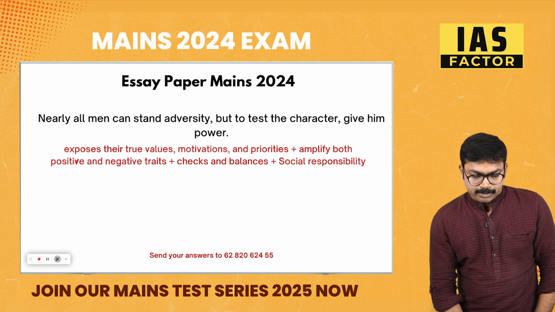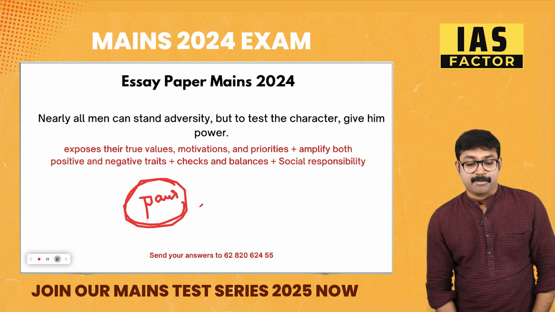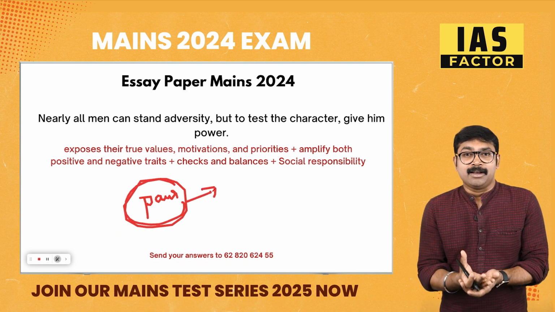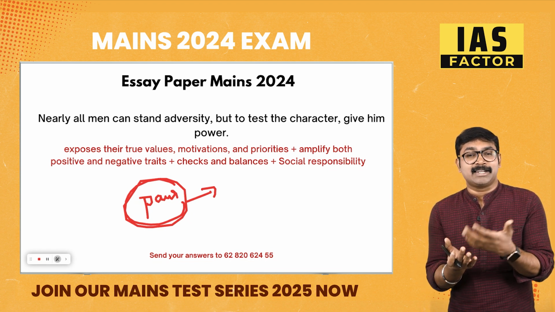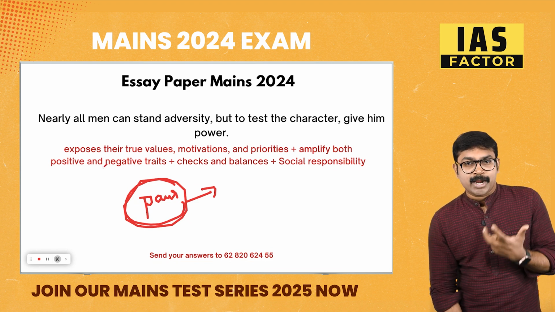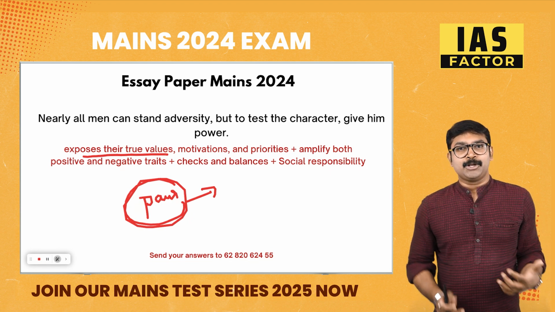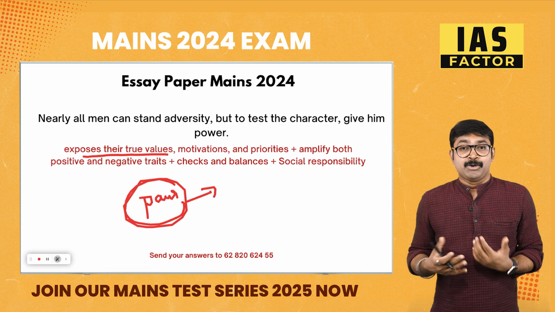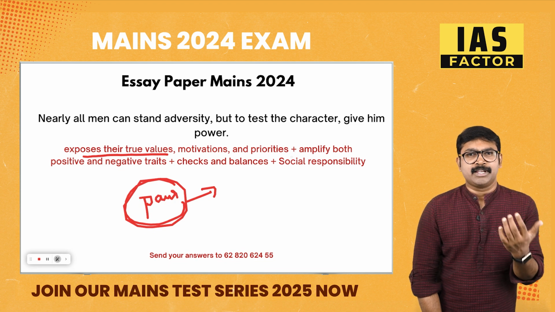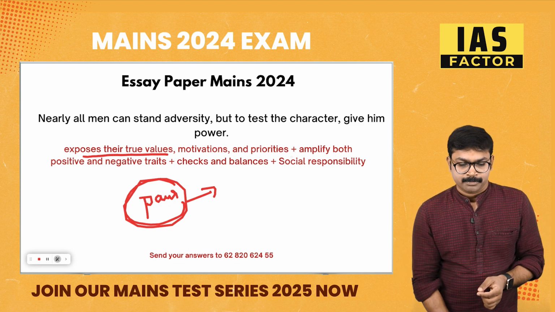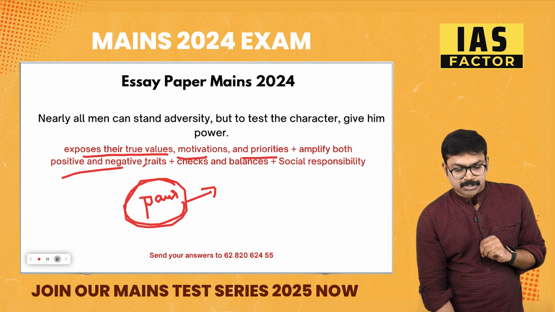You know why? When you get power, you have to decide. You become a leader. You have to use the power for goodness as well as for badness. It can result in negative and positive outcomes. So when you get power, your true values will be exposed. Till then you are only struggling, but I've given you power. When you use the power, your values, your ideas and your softness, your negatives, everything will be exposed. Your motivations, your priorities, it will amplify both your negative and positive traits.